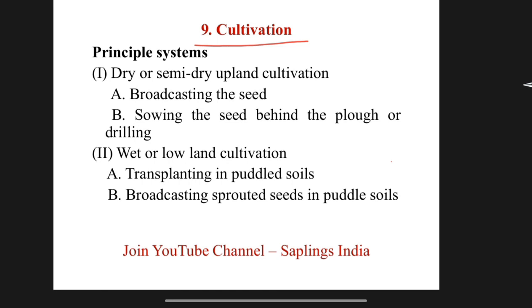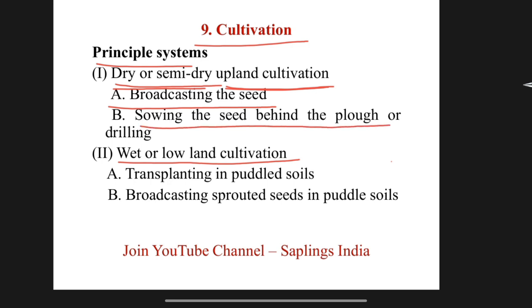Cultivation of rice. There are two principal systems for rice cultivation. First, dry or semi-dry upland cultivation, and second, wet or lowland cultivation. In dry or semi-dry upland cultivation, two subsystems are found: first, broadcasting the seed, and second, sowing the seed behind the plow or drilling. And in wet or lowland cultivation, there are also two systems: transplanting in puddled soil, and second, broadcasting sprouted seed in puddled soil.